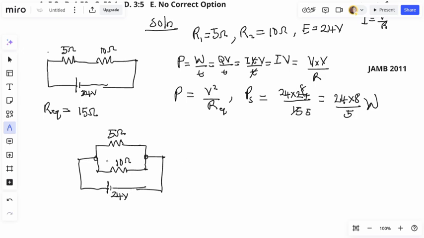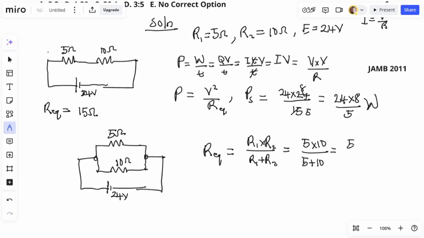So let me analyze the parallel connection. Now we'll still make use of this same formula for power, but the only difference is that the value of our equivalent resistance will change. So when two resistors are connected in parallel, equivalent resistance can be given as what? R1 times R2 divided by R1 plus R2. So that will be 5 times 10 divided by 5 plus 10.